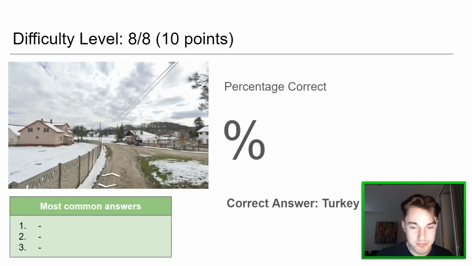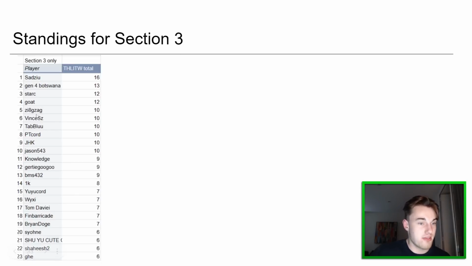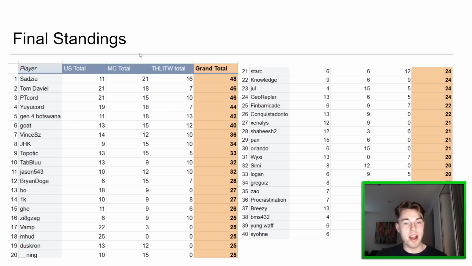And the last one here is Turkey as well. Okay, so it makes sense. The houses feel very European, but it was indeed not Eastern Europe, unless this was in the European part of Turkey. So there we go. And hey, we actually have been updated in the leaderboard here, and we got number 5 there, which is obviously a really nice result. This just means we joined the club of people who got the first 2 correct. And so Sads, you probably got like a 6-pointer and a 10-pointer or something like that. So that's really impressive. And here is the final leaderboard.